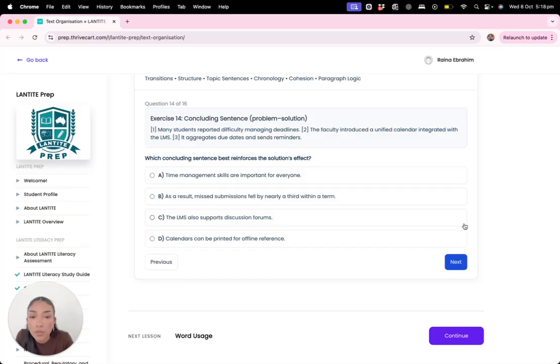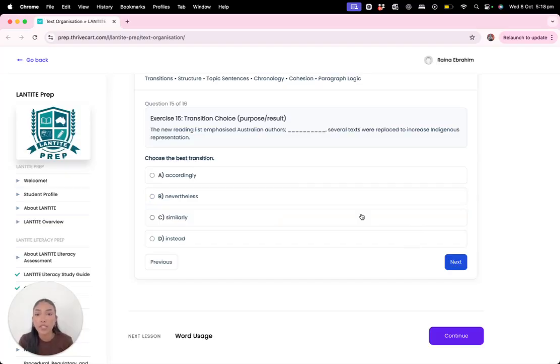Time management is important for everyone. As a result, missed submissions fell by nearly a third within a term. You're going to go with B. Yeah, it's the strongest sentence that best reinforces the solution effect.